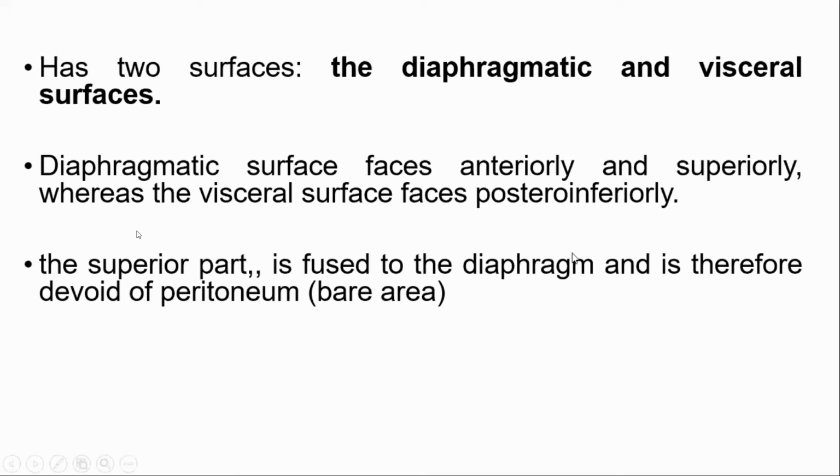Right? So 2 surfaces, diaphragmatic and visceral surface. Diaphragmatic surface which is attached to the diaphragm, visceral surface which is attached to the viscera, which lies posterior inferiorly, and diaphragmatic surface lies anteriorly and superiorly.